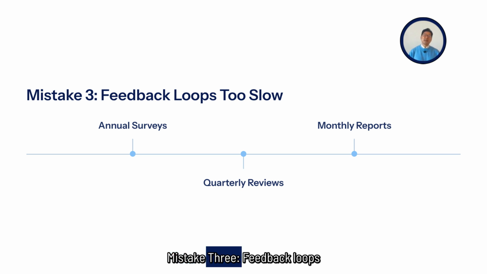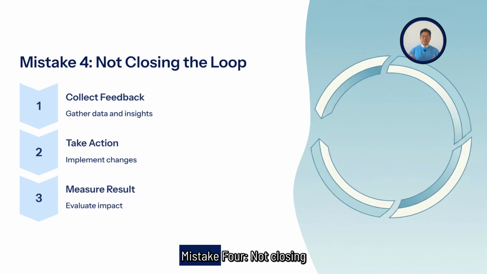Mistake 3, feedback loops that are too slow. Annual surveys, quarterly reviews, monthly reports. By the time you receive the feedback, the situation has changed. Design for the fastest feedback possible given your constraints.